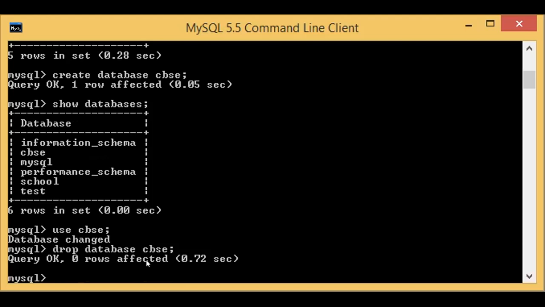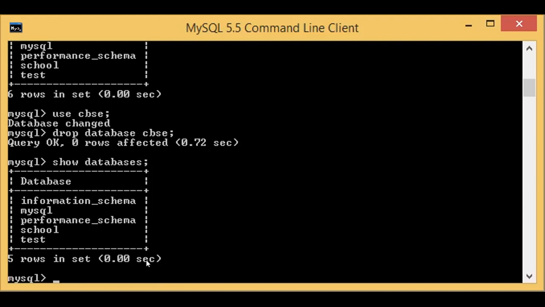Query okay, 0 rows affected. Again you see show databases. There is no CBSE now. The CBSE is deleted. So these are the only four commands for database.